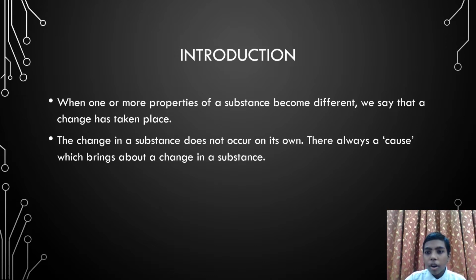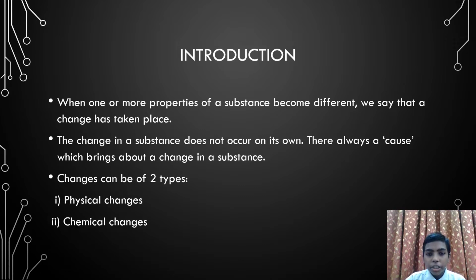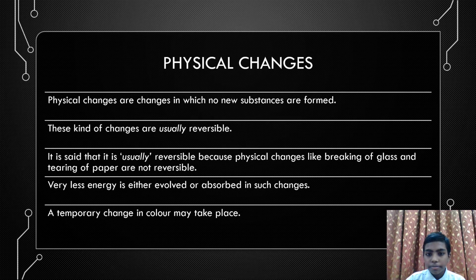Changes are taking place all around us. Some of the changes observed by us in everyday life are formation of curd from milk, drying of clothes, cooking of food, ripening of fruits, burning of fuels, and rusting of iron. Changes can be of two types: physical changes and chemical changes. And any change cannot occur on its own. It always has a cause that brings about a change in a substance.